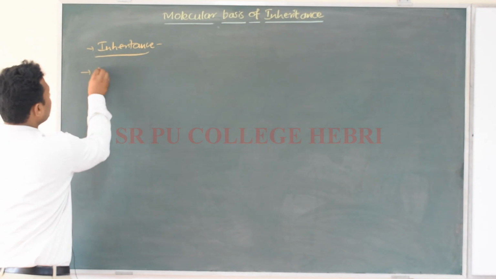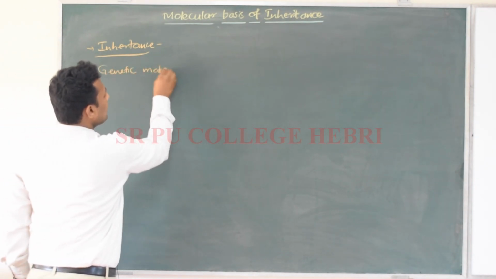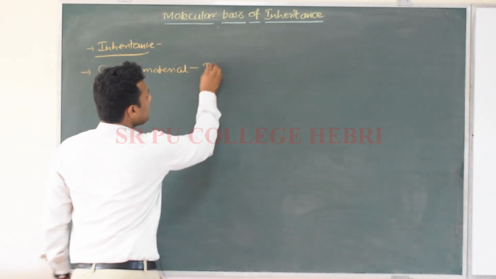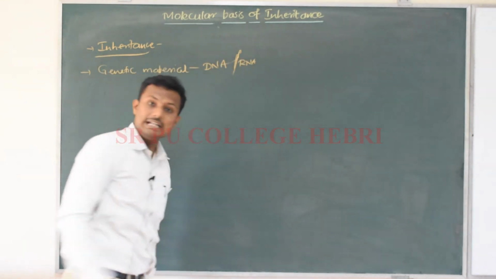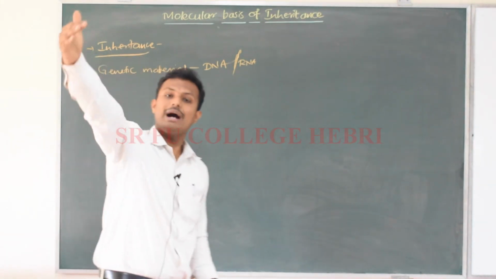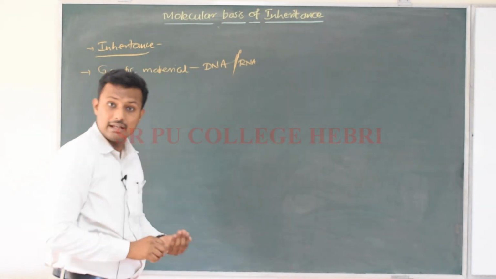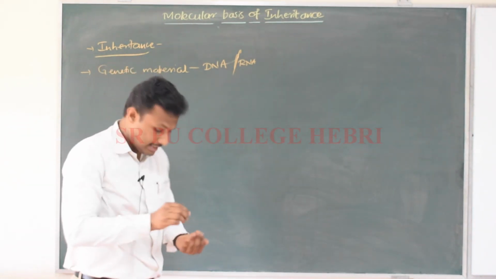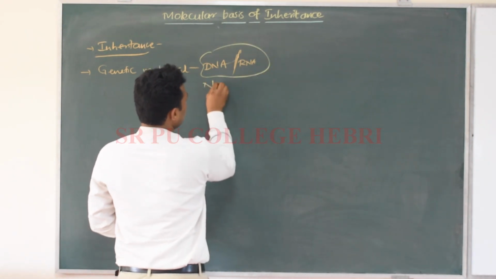The genetic material is required, and that genetic material can be either DNA or RNA. Yes, either DNA or RNA. You have learnt in the chapter on biomolecules, DNA and RNA are what kind of molecules? They are nucleic acids.